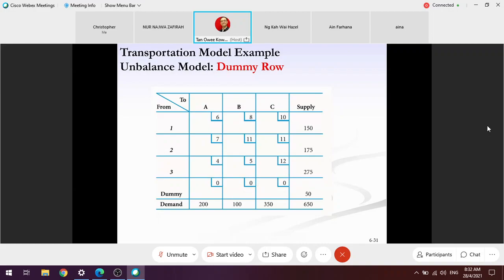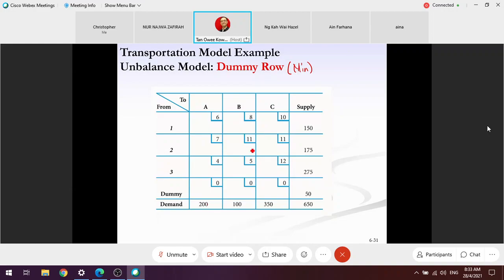Okay, now let's do it together. Now you should be expert. I use the minimum cost method to work out the initial solution for this unbalanced model with the dummy row.